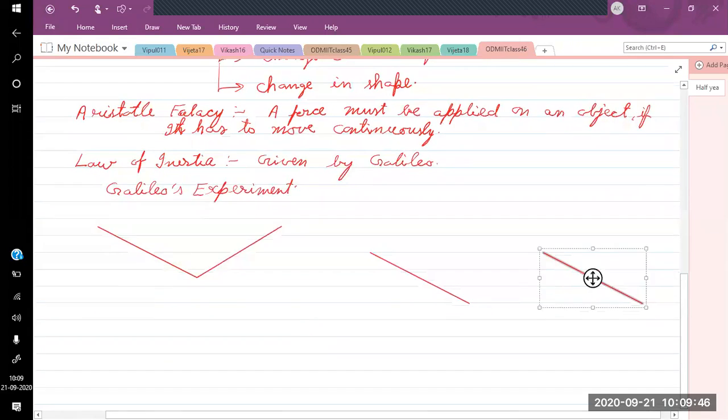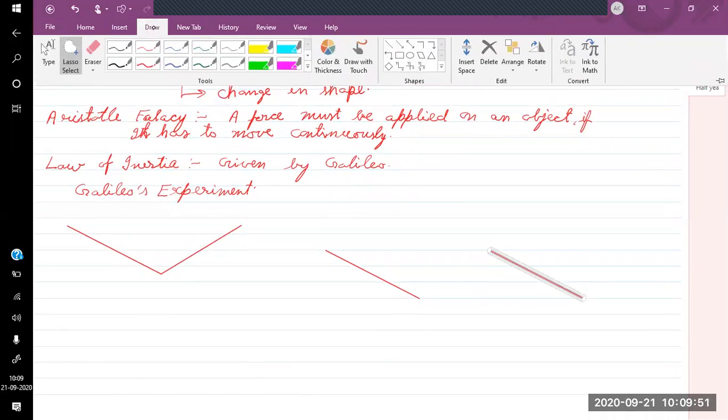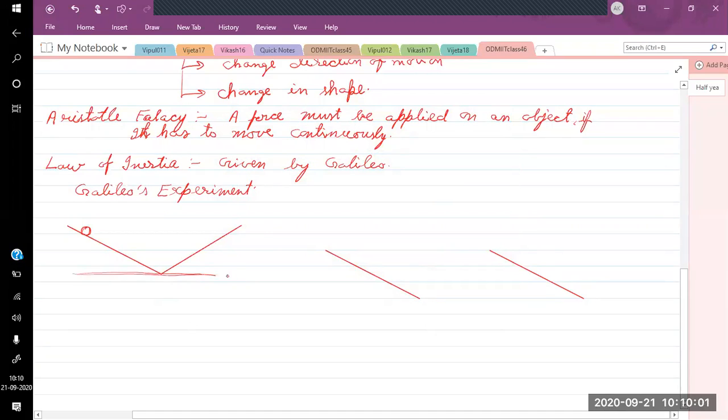We can see in this diagram, he took an incline and a ball which can roll on this incline. Suppose he rolled a ball from here on a smooth incline, and if it is released from height h, on the other side it goes up to the same height. It was observed from the experiment that the ball moves on the incline, goes to the opposite side, and rises to the same height.